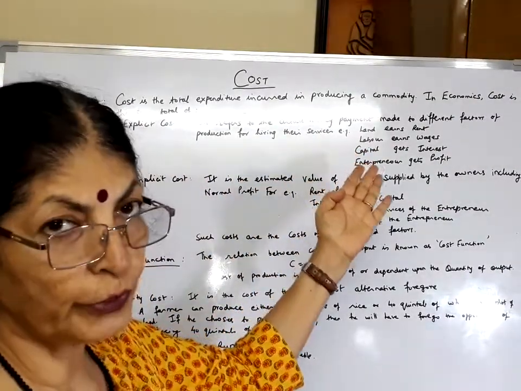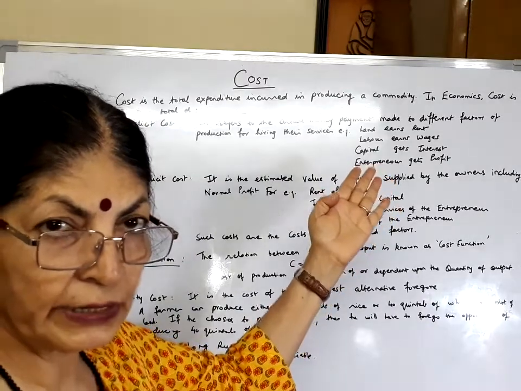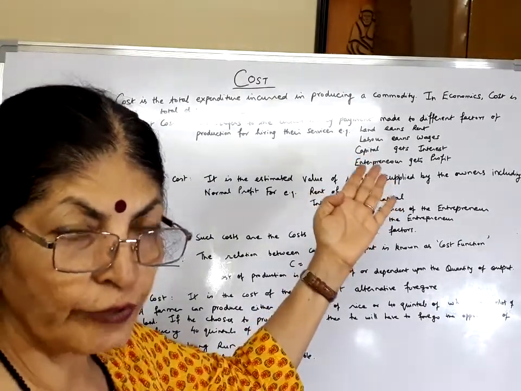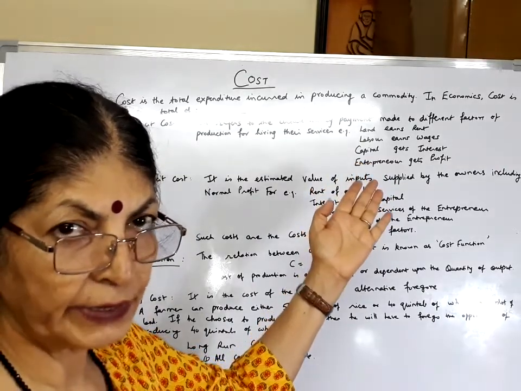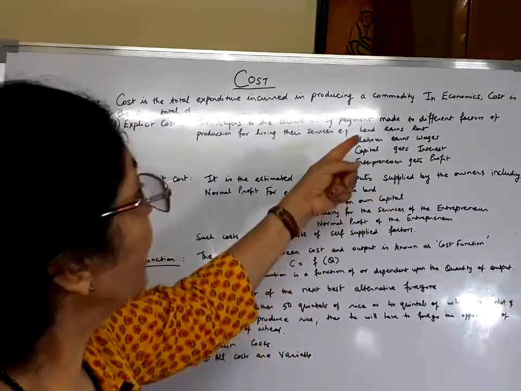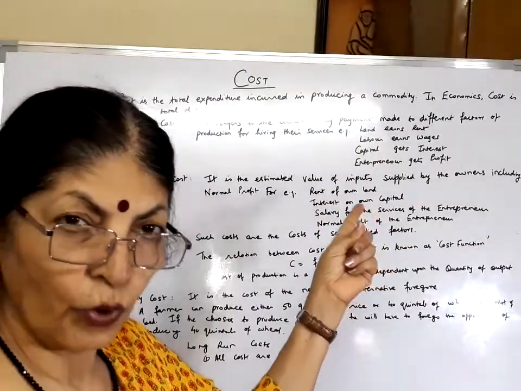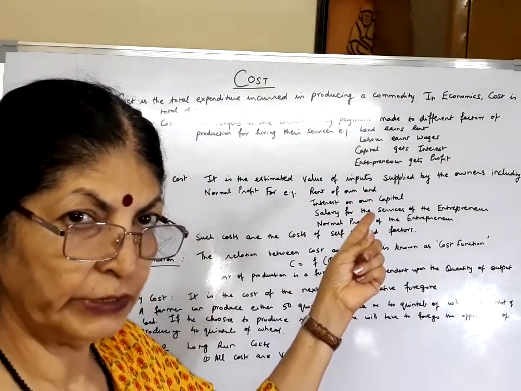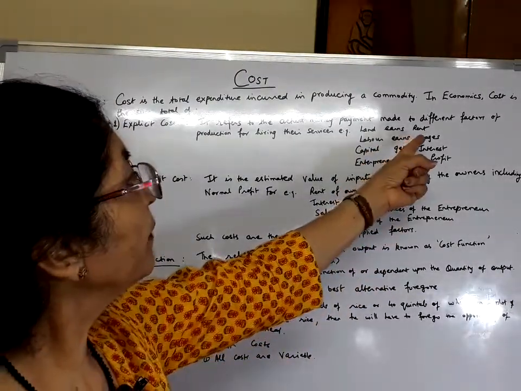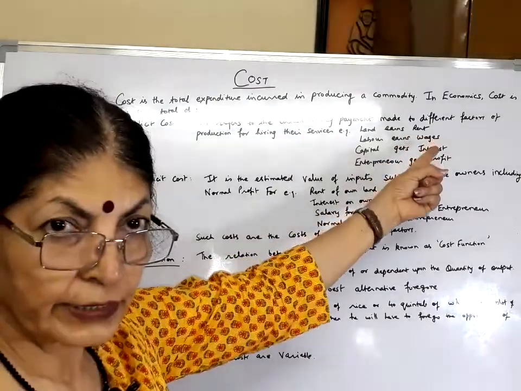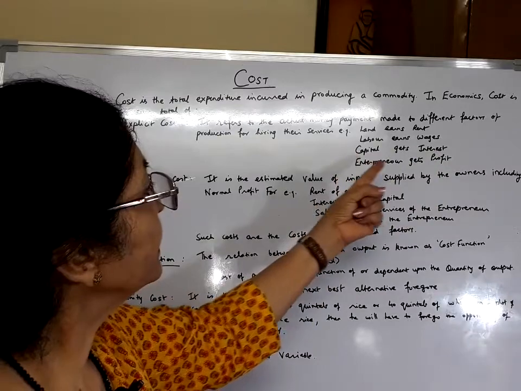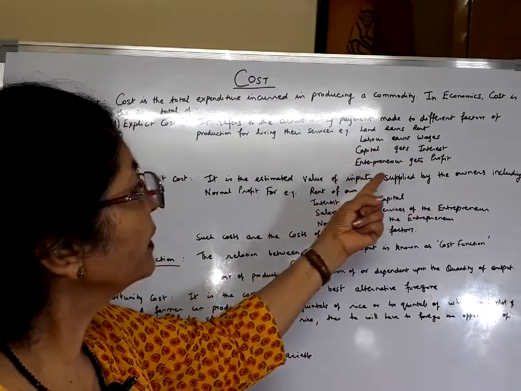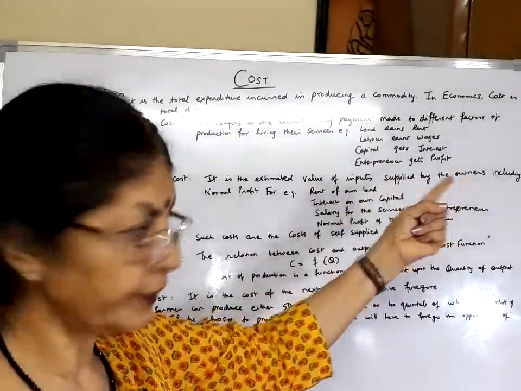In order to produce any commodity, we basically require four factors of production: land, labor, capital, and enterprise. And we have to make payments to all these four factors of production. Land is given a payment in the form of rent. Labor earns wages. Capital gets interest and entrepreneur gets profit.